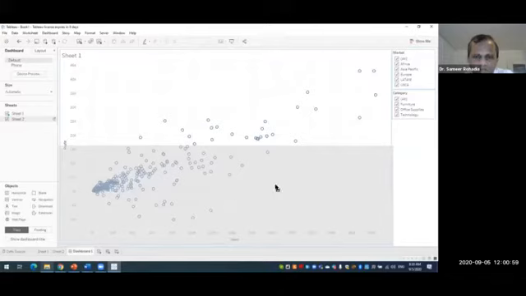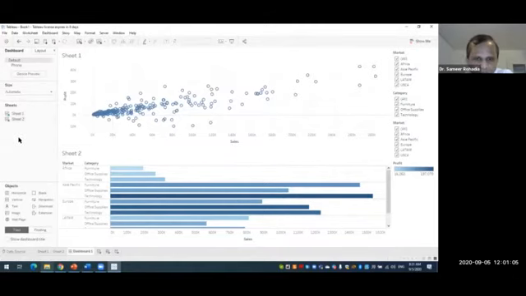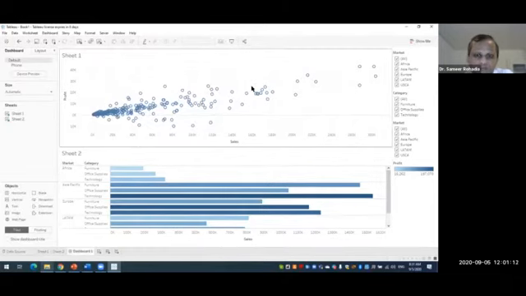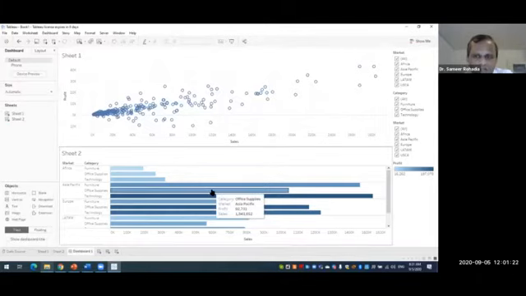So I am now putting my pointer over here, and then I'm releasing my button. So now sheet 2 is below the sheet 1. You can place it anywhere depending upon your interest or your liking. So now we are having sheet 1, sheet 2.